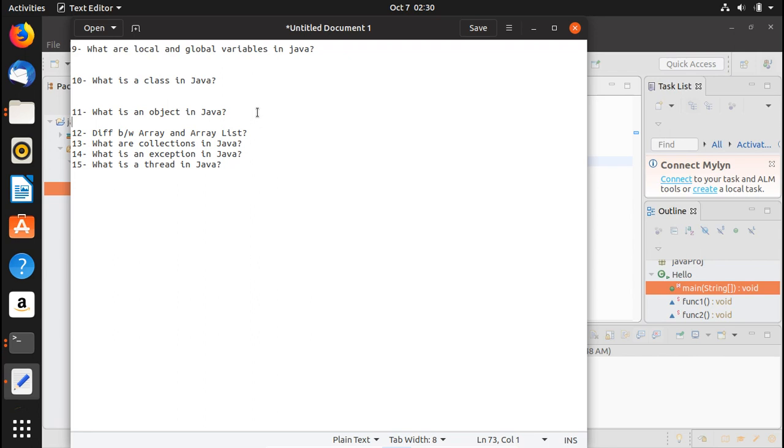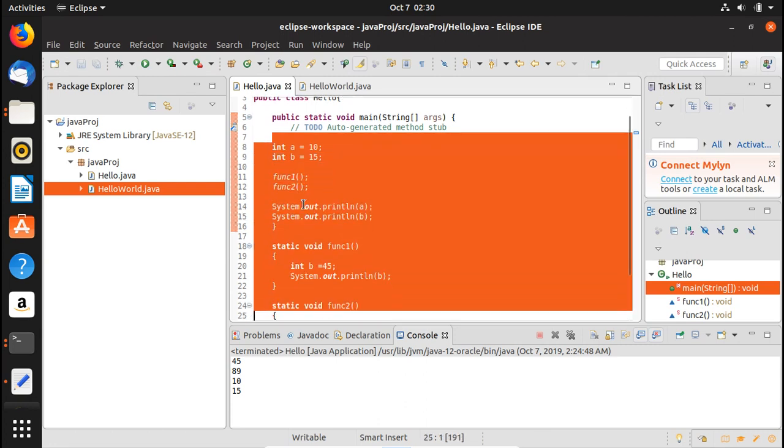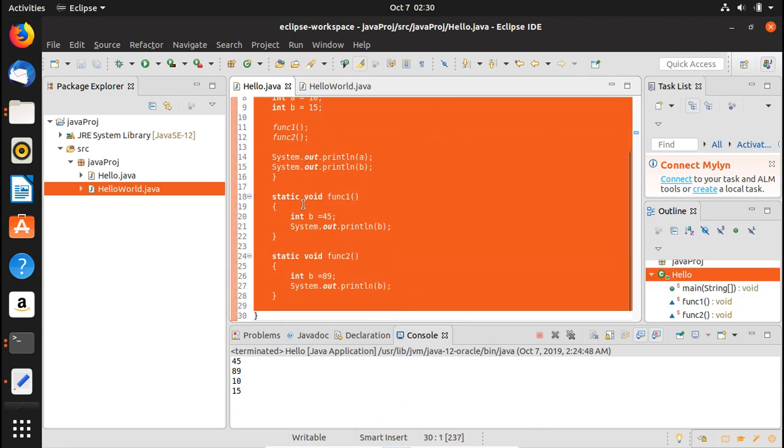Basically, whenever the JVM reads the new keyword, it is going to assume that it is time to create a new object of that specific class.